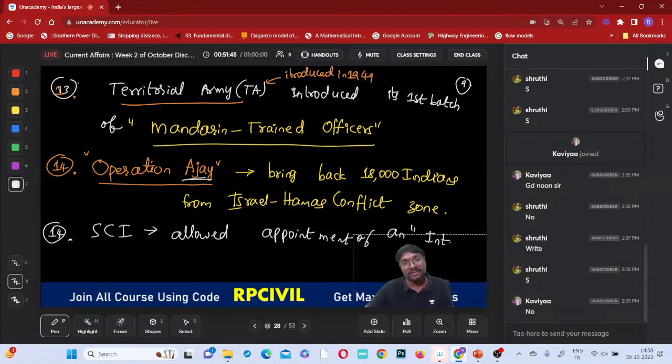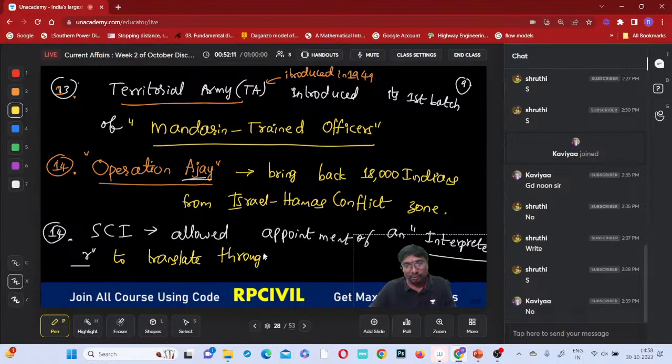What is the meaning of this interpreter? What will this interpreter do? That person will be interpreting, means acting like a medium, right? For which purpose? It is mainly to translate through sign language. Why are we using this sign language?